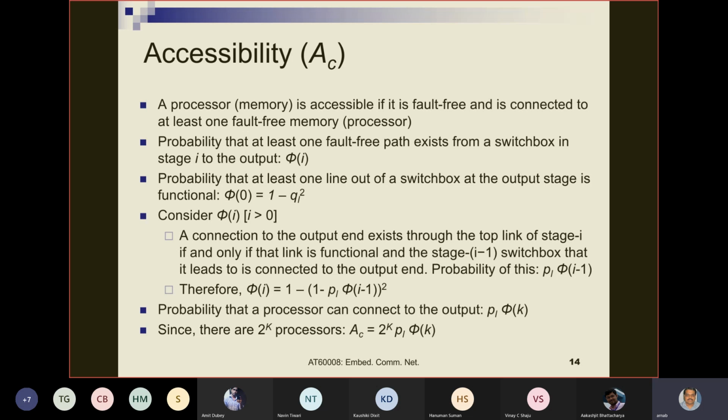When do we say that a memory is accessible? If there is at least one processor that can connect to it. When do we say that the processor is accessible? The processor is accessible if there is some memory module that it can connect to.